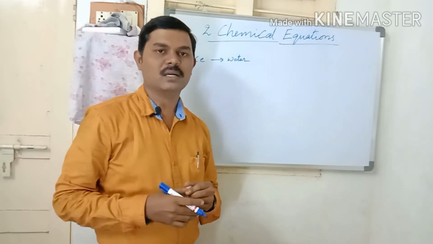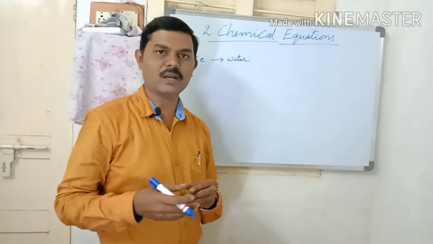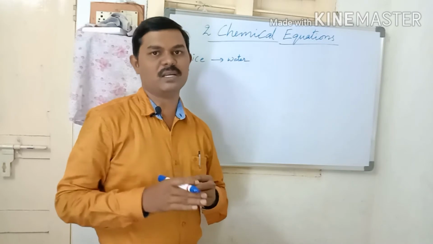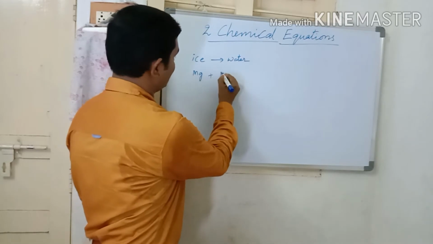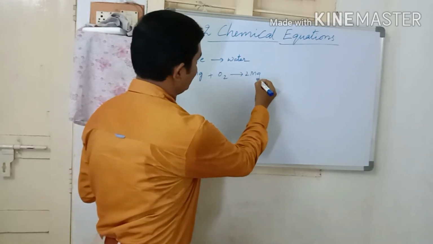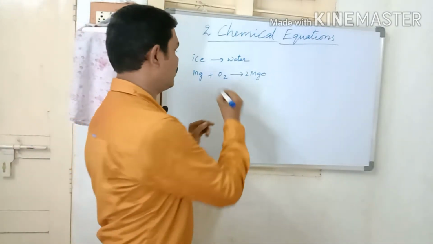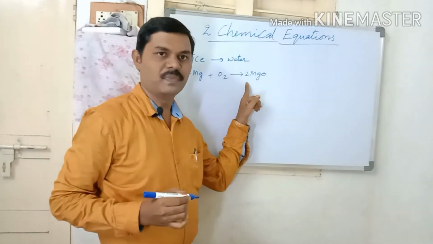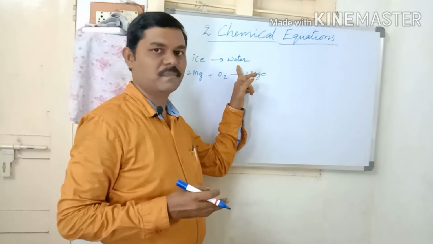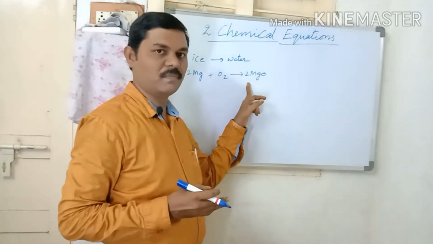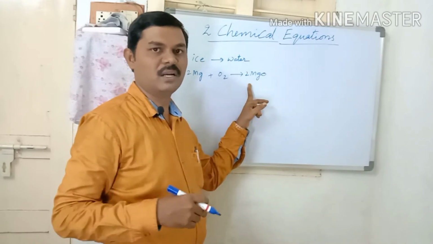Chemical changes are like digestion of food, rusting of iron, respiration, ripening of fruits, burning of crackers. These are all chemical changes. For example, magnesium reacts with oxygen to form magnesium oxide. Here completely new substances are forming, so this is a chemical change. If any change takes place where a new substance is formed permanently, completely changing its properties, then that change is called a chemical change.